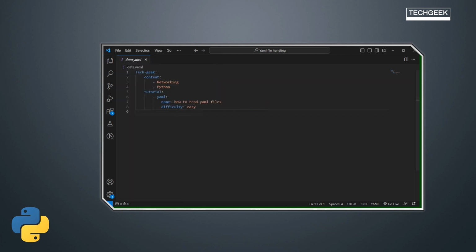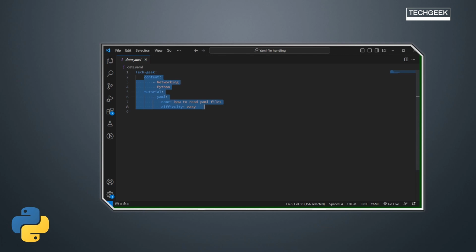So this is the sample data.yaml I have taken, right? Just keep in mind that a YAML file is just like a representation of a Python dictionary, right? So wherever you get this colon, that means it's kind of a dictionary itself, right? Whatever the value before the colon, that is your key, and the value after the colon is the value of the dictionary.